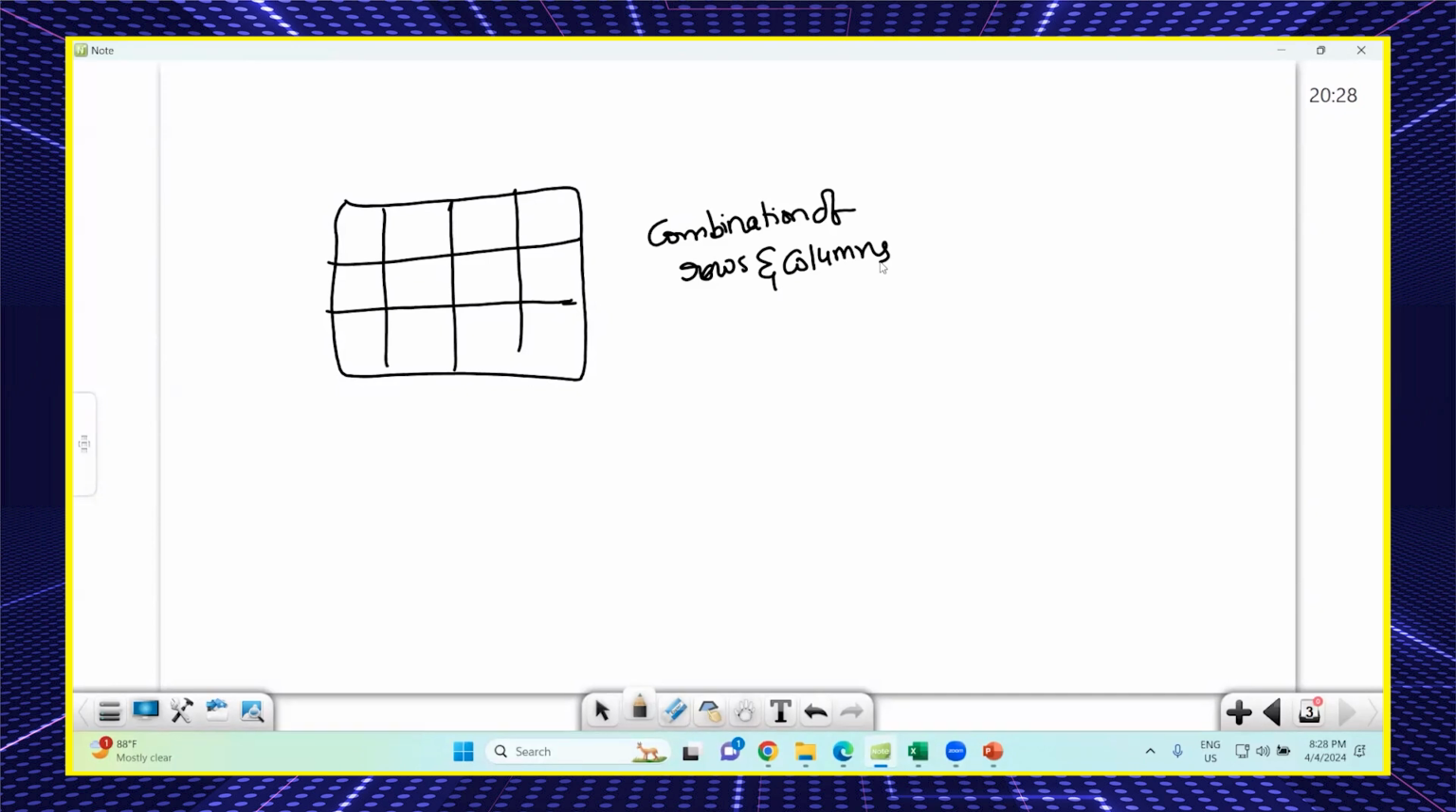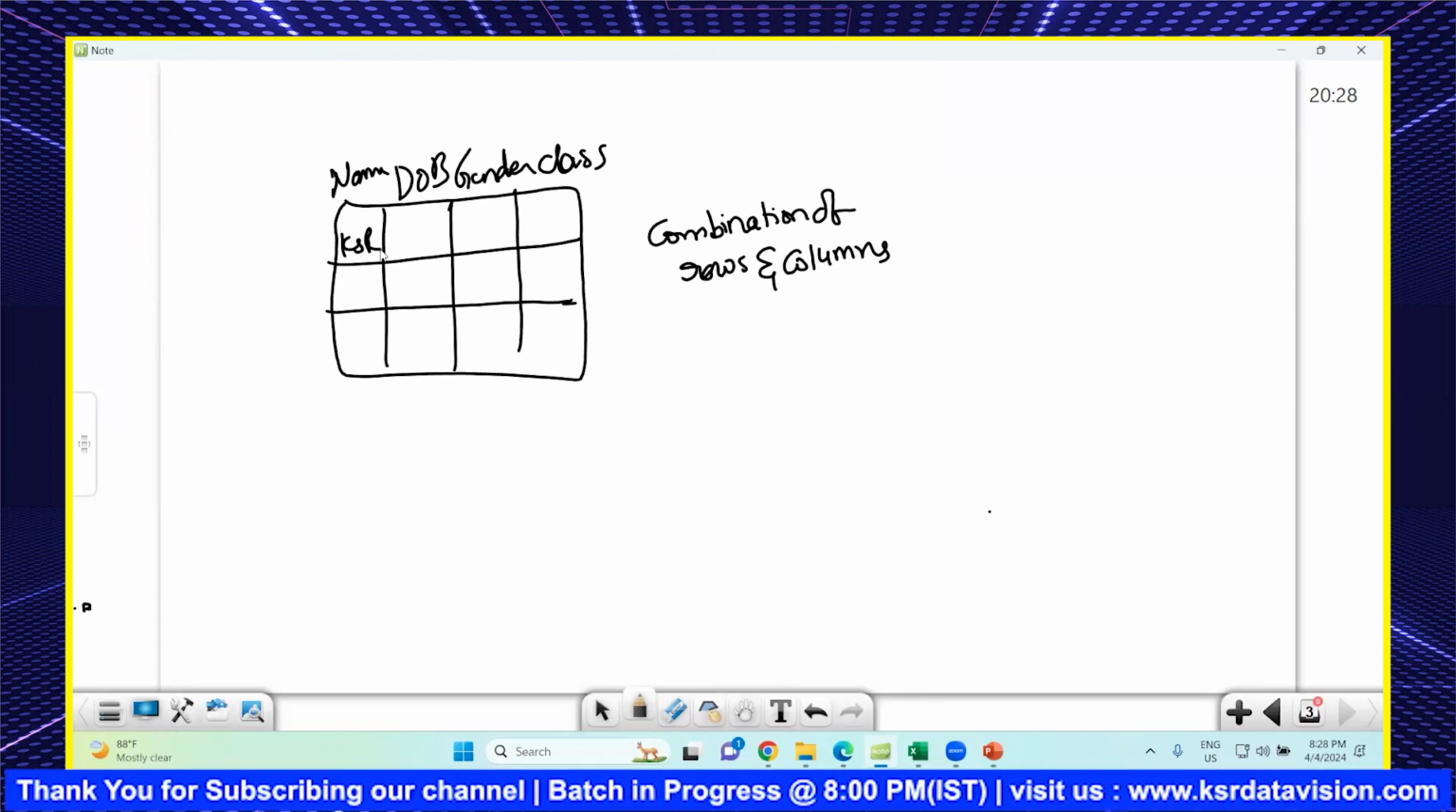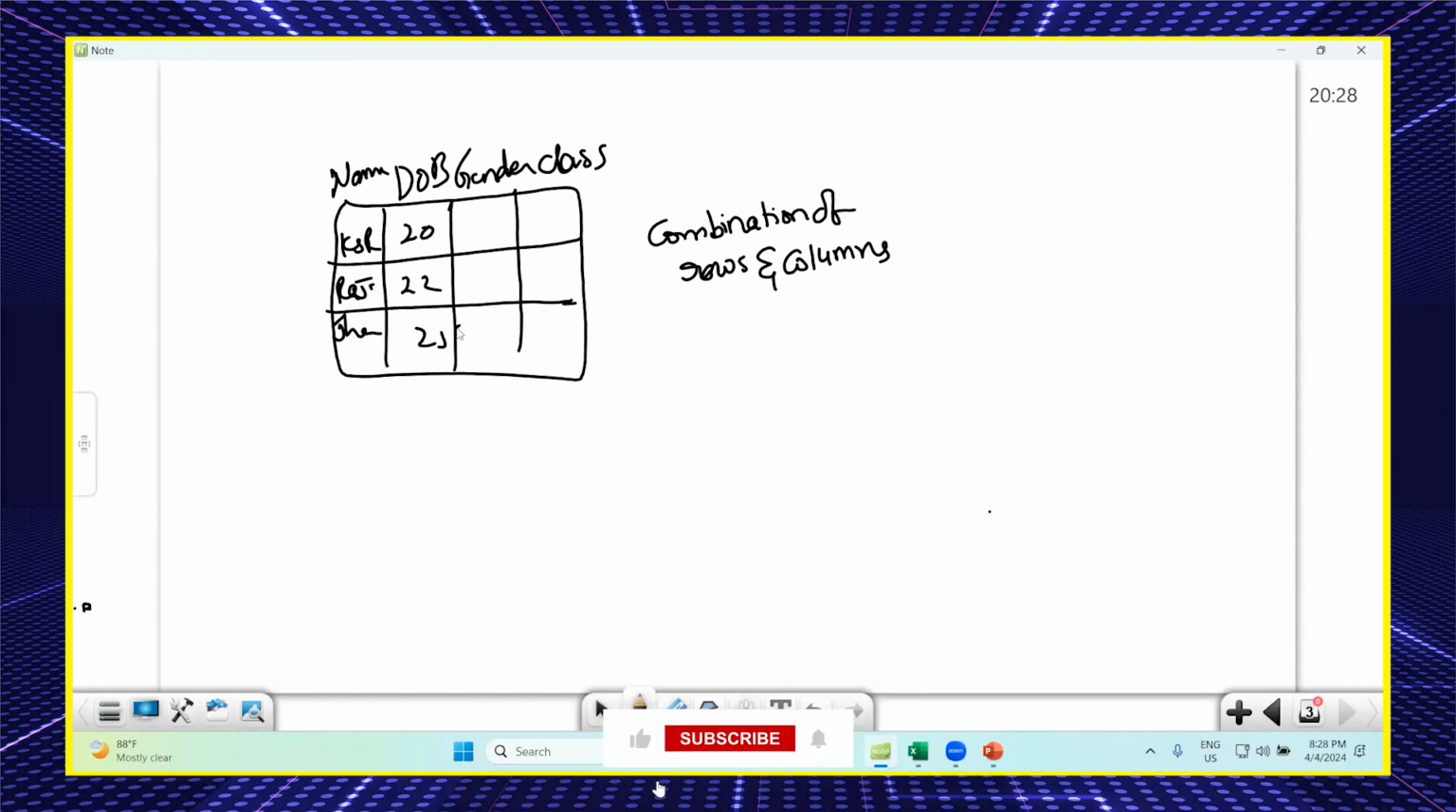Simple. For example, in this class we have, let's say, 40 students. First, I write the name of the student, date of birth, gender, and class. Which class they are studying: 8th class, 9th class, 10th class. Name is, let's say, KSR, Rajeshri, Janaki. Date of birth is 20 years, 22 years, 24 years. Gender is male, female, male. Class is 8th, 9th, 10th.